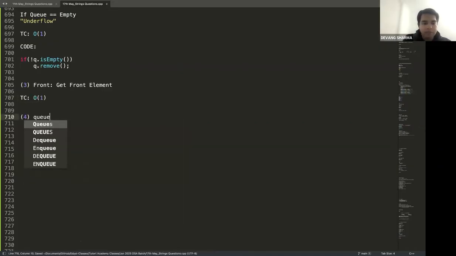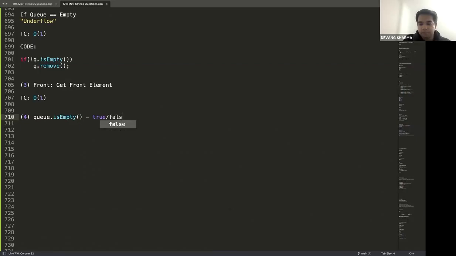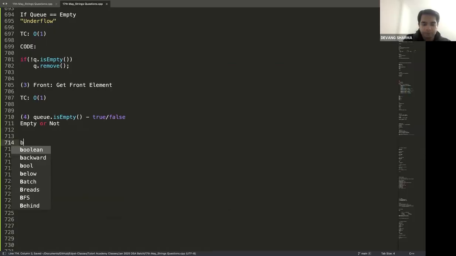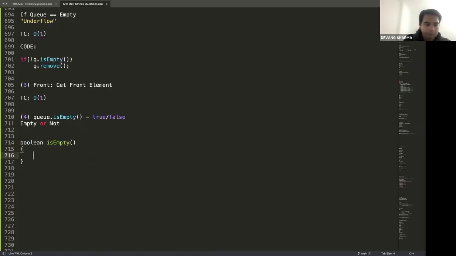Fourth, to check whether my queue is empty or not. Again, it gives you true or false. Basically, whether the queue is empty or not. What do you think is the complexity required?